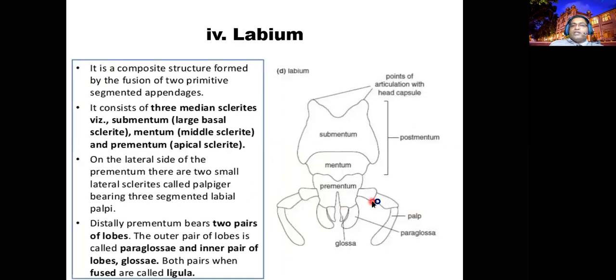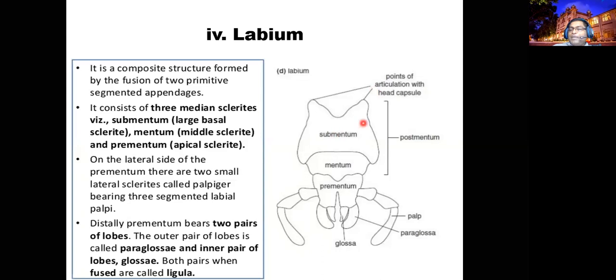Right. So this we call a primitive structure. In the median sclerite, they have the same sclerite-like structure as in the maxilla. Sometimes you can expect the postmentum and prementum. Some literature says it is divided into three parts. One is the submentum, a basal sclerite joining with the head capsule.